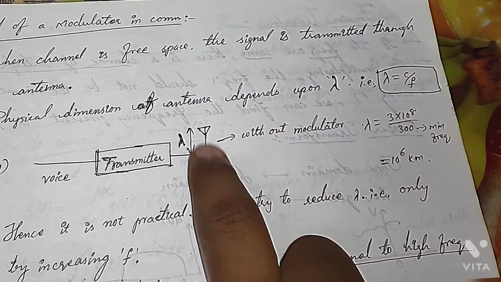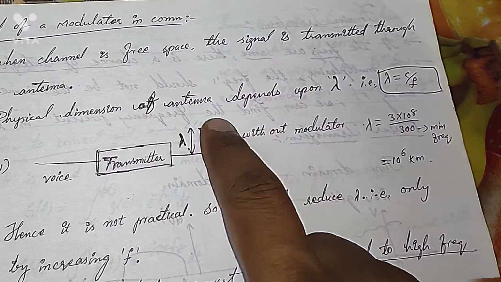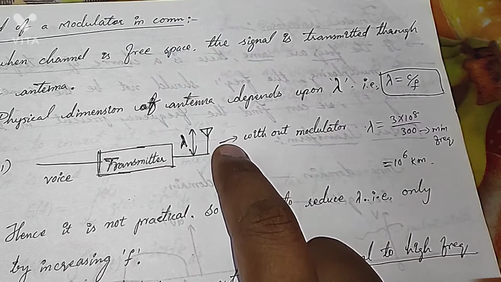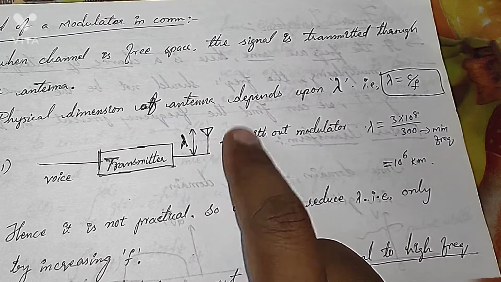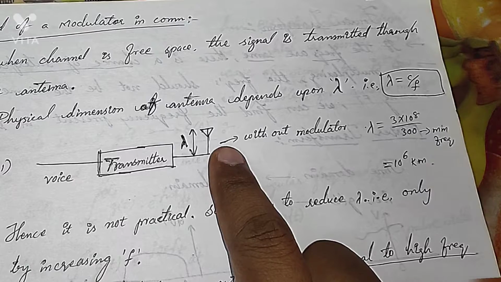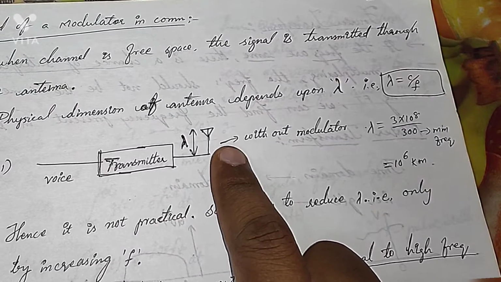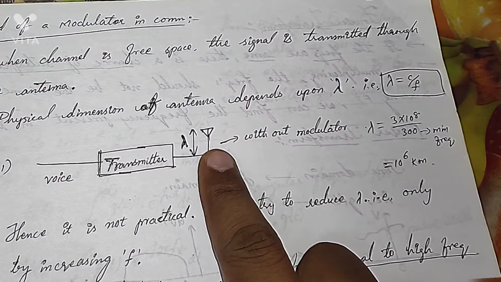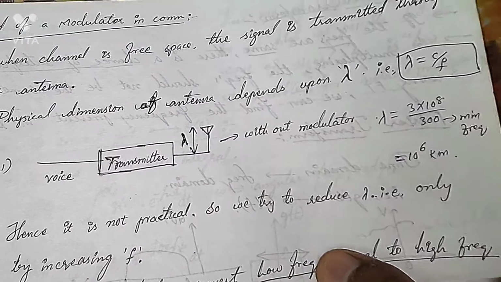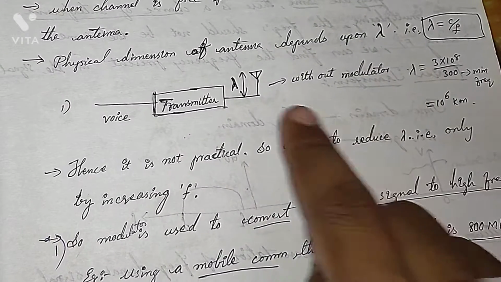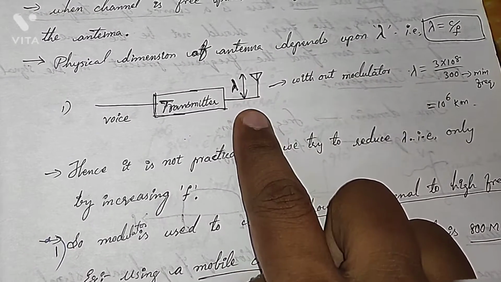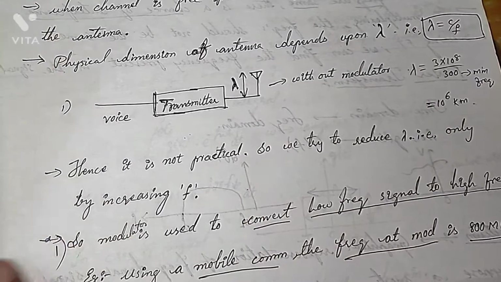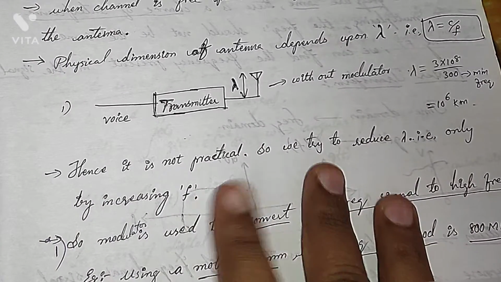So when lambda is high, what does it mean? The height of the antenna should be more. This is the issue. This is not practically possible. Keeping big antennas at the transmitters every time will take a lot of space and become a complex system. So in order to avoid that, in order to reduce this height lambda, we have only one solution as of now.